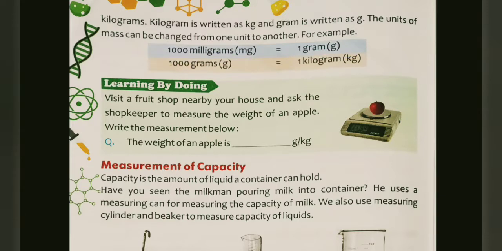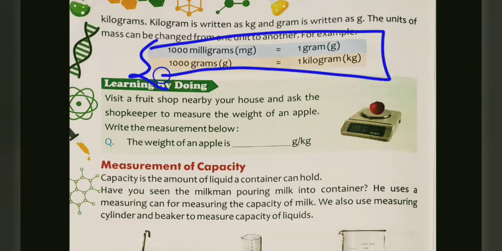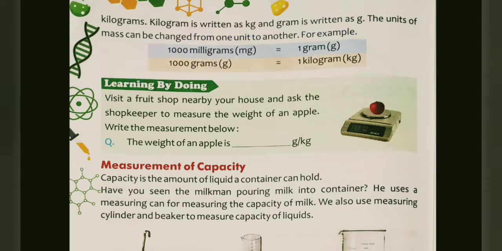All right, now if we take 1000 grams, it makes 1 kilogram. Or in other words we can say that 1 kilogram is equal to 1000 gram. Is that clear, dear student? Bachcho, you have to learn these 2 points. I repeat again, 1 gram is equal to 1000 milligram, and 1 kilogram is equal to 1000 gram. Is that clear?